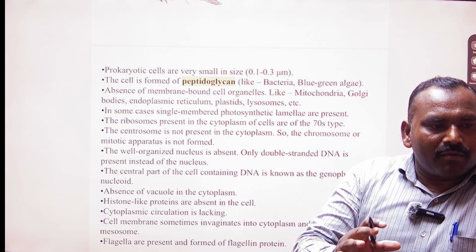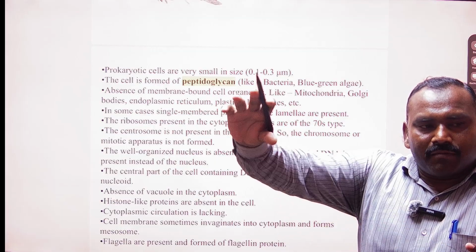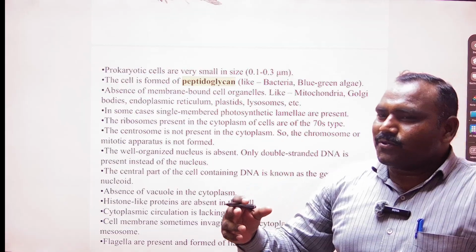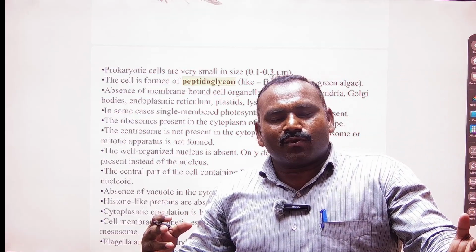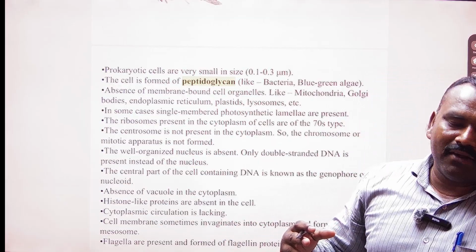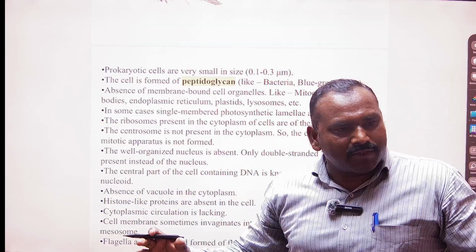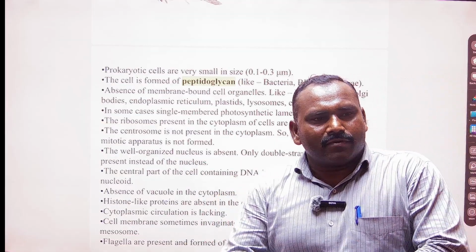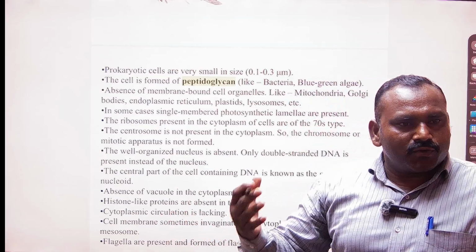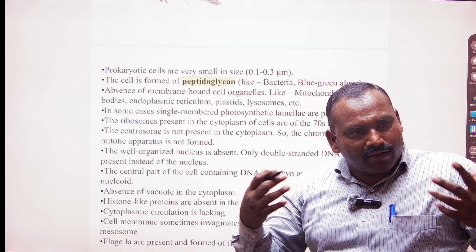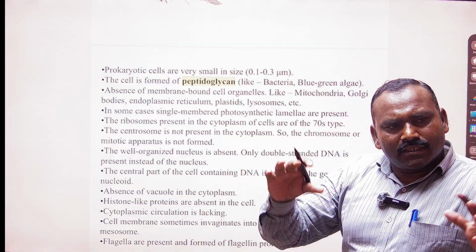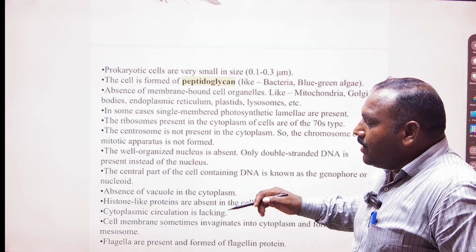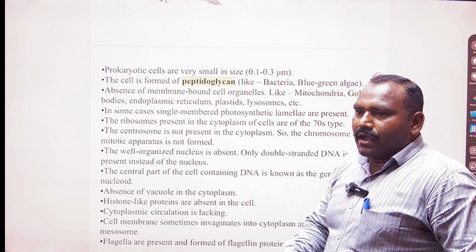What is the function of the chromatin material? To transfer the genetic information. Within that chromatin material there will be the chromosomes. What are chromosomes? Chromosomes are the vehicles of heredity and variations. They can transfer the characters from the parents to the offspring. So we often look just like our parents or sometimes our brother or sister. Characters like hanging lobes and color of the eyes can be transferred from one generation to another. That is the importance of the chromatin material.